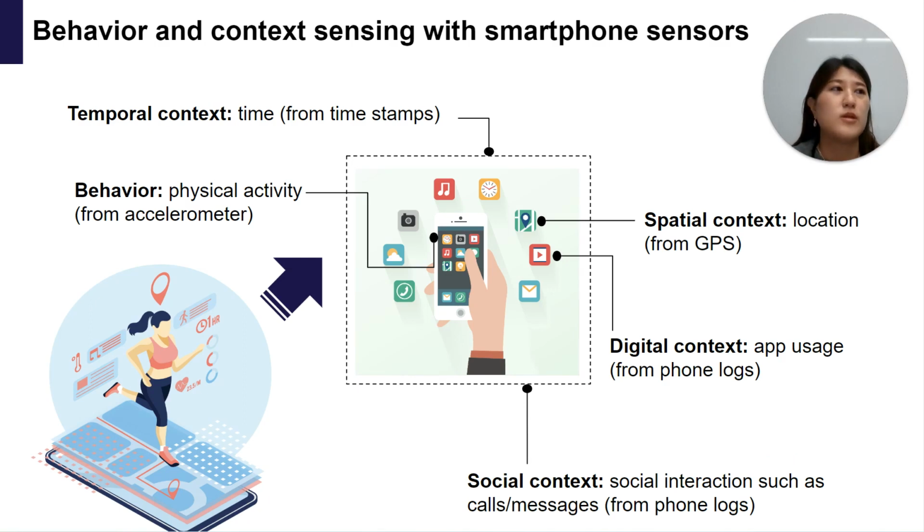Sensors are everywhere these days, especially in smartphones. Through mobile sensing, we can infer a lot about an individual, such as their behavior patterns and diverse contexts such as time, location, app usage, and their social interactions.